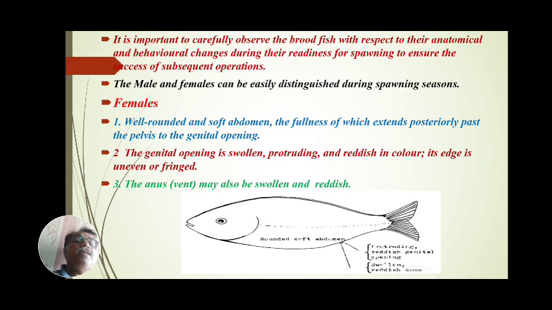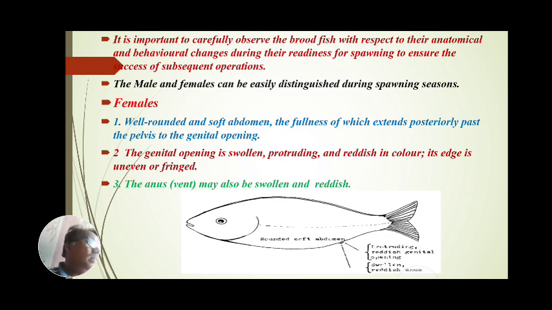The fullness of the abdomen extends posteriorly past the pelvis to the genital opening. Posteriorly, the fullness of a fully gravid abdomen, or a bulging abdomen, is found just behind the pelvis at the genital opening.